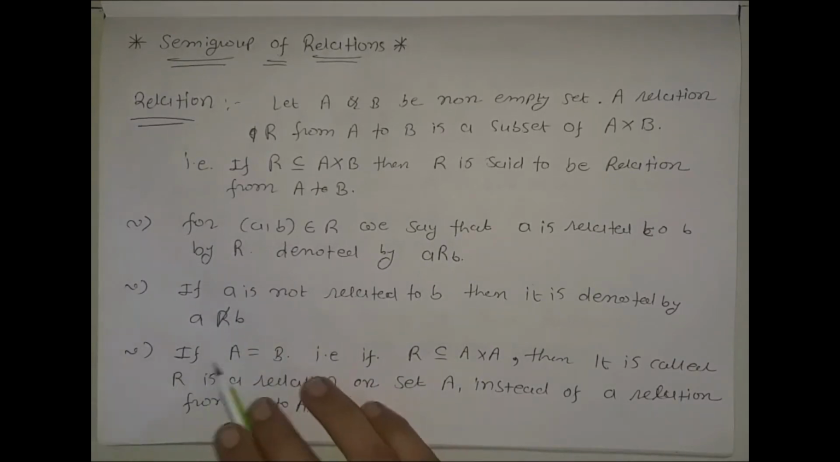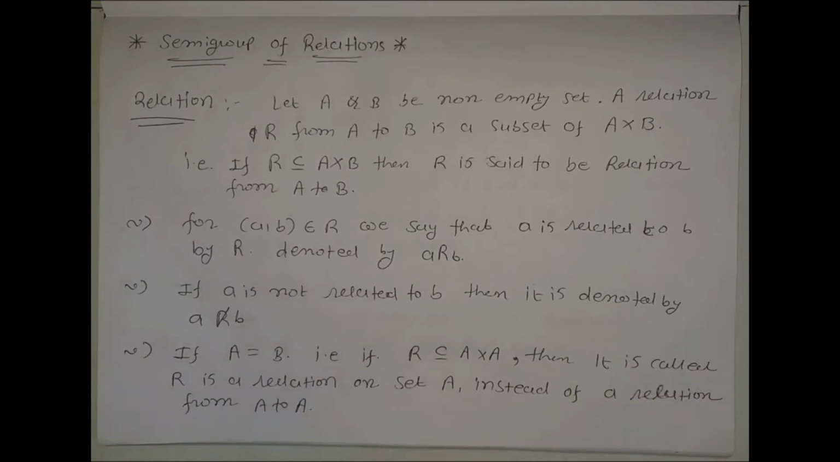If A is equal to B, then both the sets are the same. And if R is a subset of A cross A, then R is called a relation on set A instead of a relation from A to A. If both sets are different, then we say that R is a relation from set A to set B. If both sets are the same, then we say that R is a relation on some particular set A. So these are some basic introductions to relations.